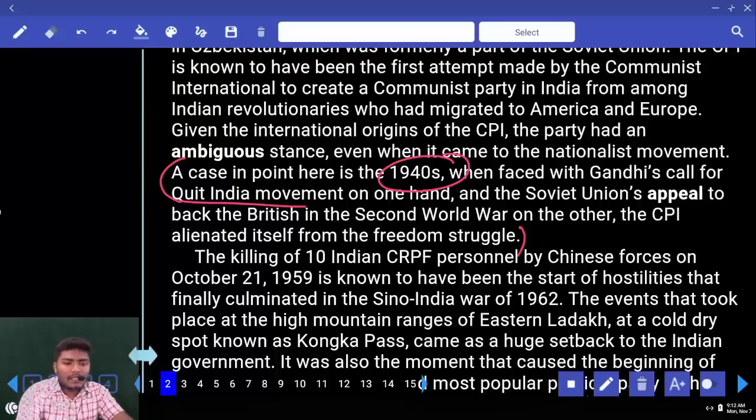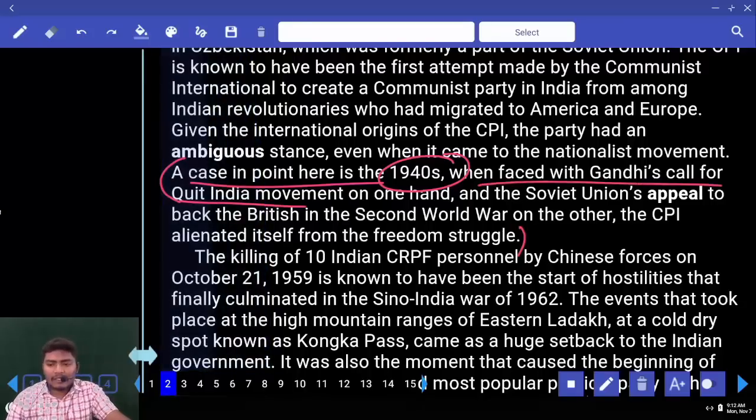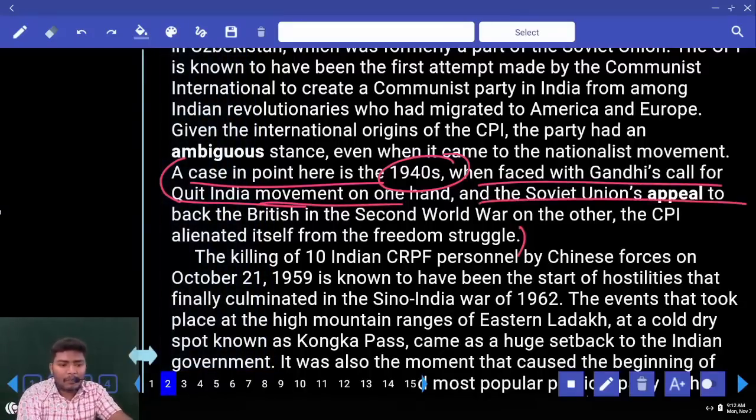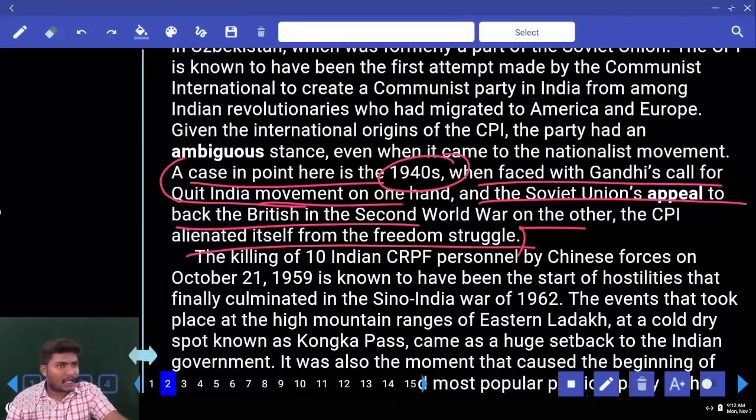A case in point here is the 1940s, when faced with Gandhi's call for Quit India movement on one hand, the Soviets appealed to back the British in the Second World War on the other. CPI alienated itself from the freedom struggle. Now, first thing is it did not join Quit India movement. Another one is that it alienated. Alienated in the sense, what is alienation? Separation. It separated itself. That means it said no, we are not going to participate in the freedom struggle.